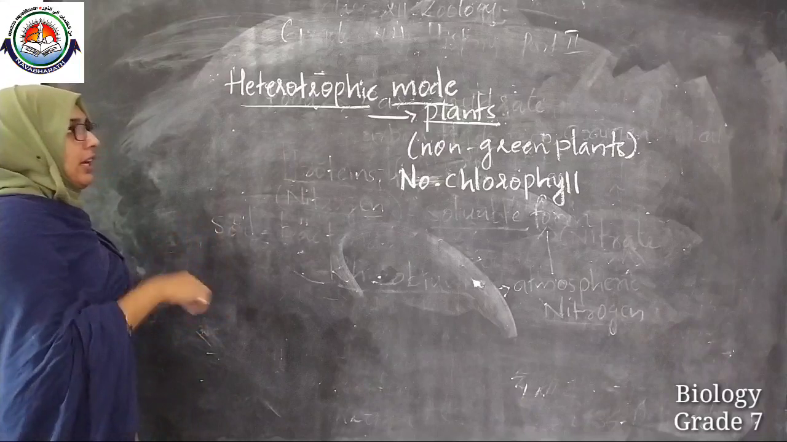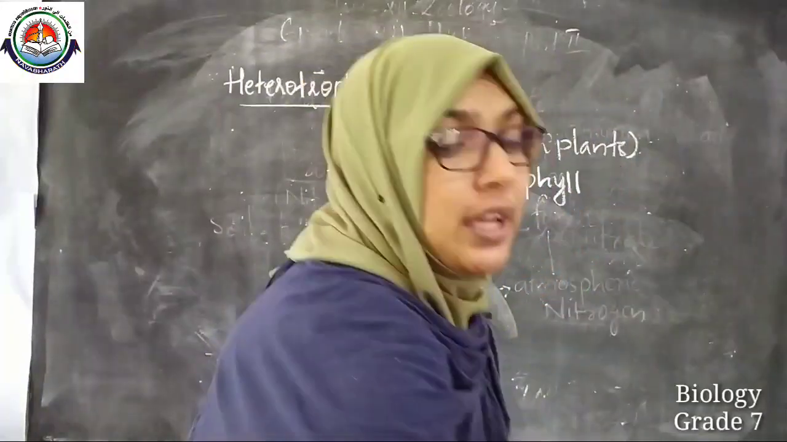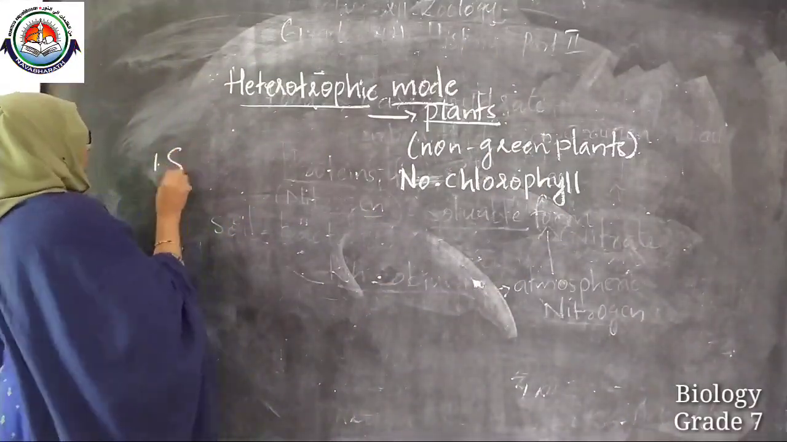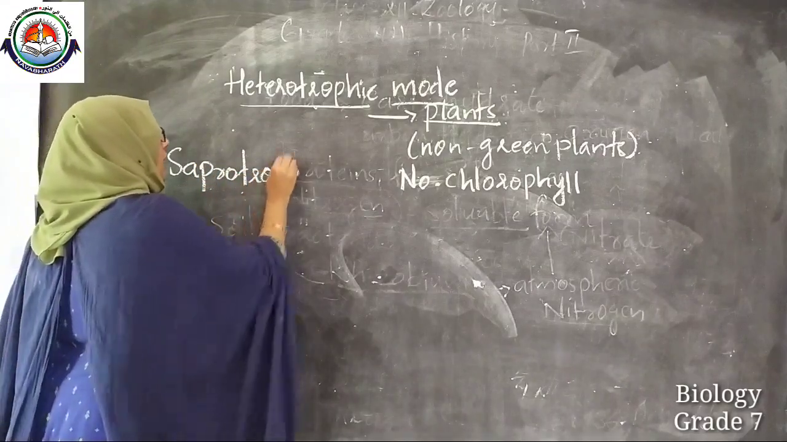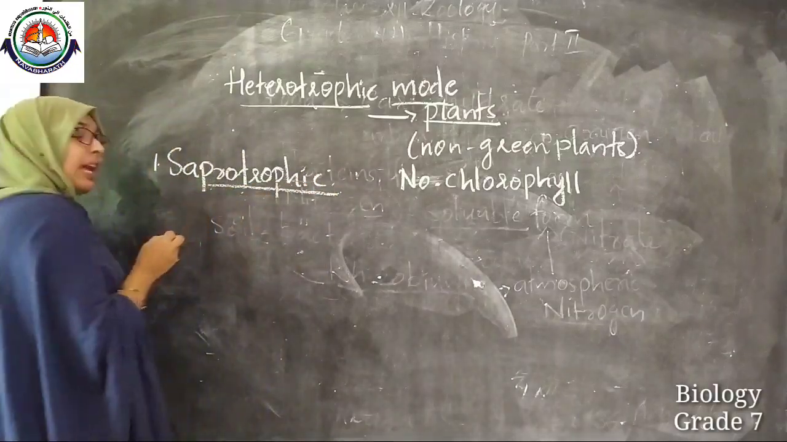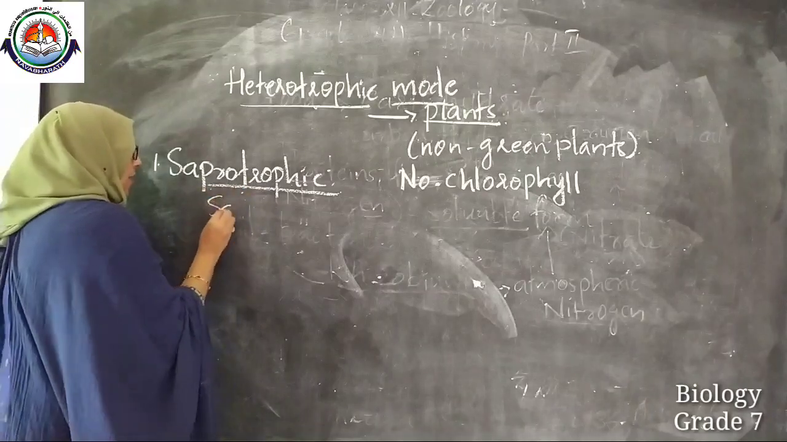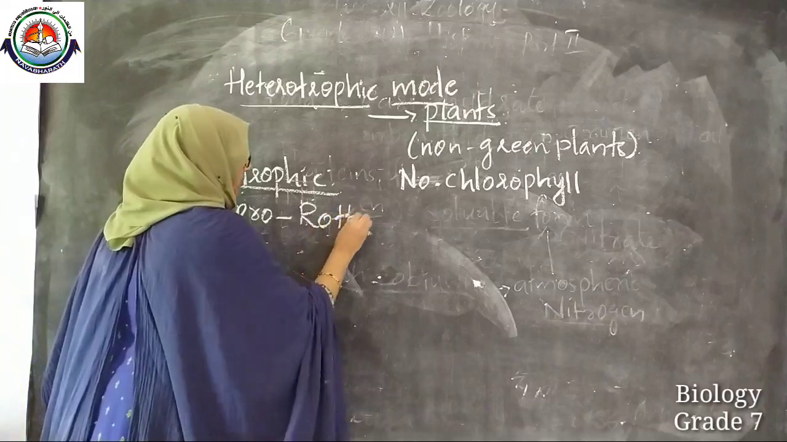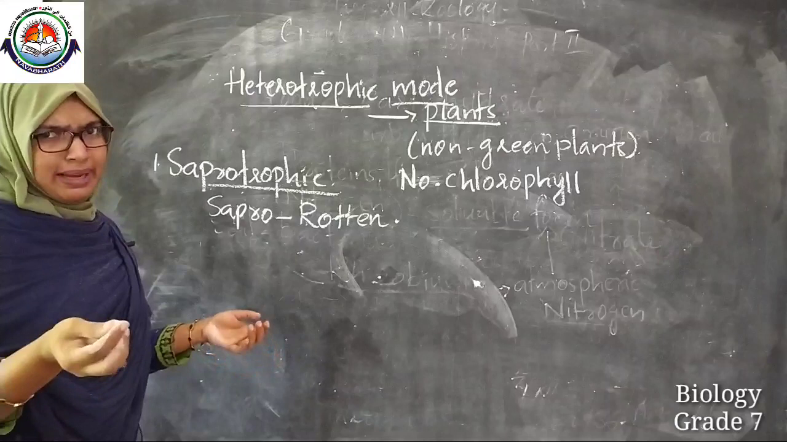Right. Now we are going to see different types of heterotrophic nutrition. First of all, it includes saprotrophic nutrition. Saprotrophic. It's a new term, right? Sapro means rotten. Sapro means rotten, decayed matter.